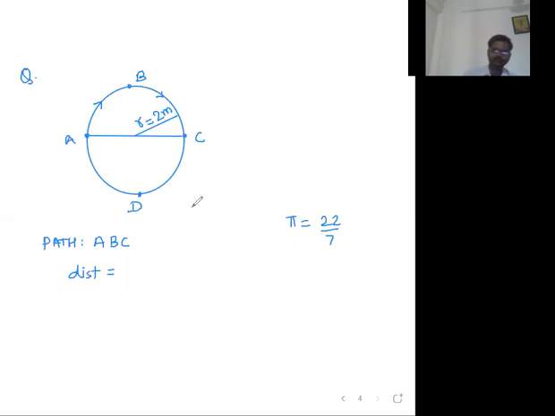Everyone try it. You can replace pi value by 22/7. No problem. And something upon something answer is okay. Sir, 56 upon 2. Okay. Sir, 57 upon 3. Okay. You can give the answer in that format. No problem. Everyone try it.